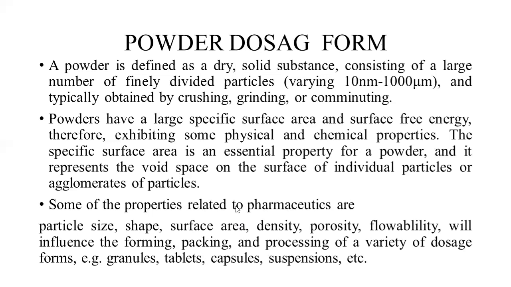These are the properties that will influence the forming, packing and processing of a variety of dosage forms like granules, tablets, capsules, suspensions, dry inhalers. These are the dosage forms that contain powder, or you will have to handle powder before formulating these dosage forms. Let's proceed further.